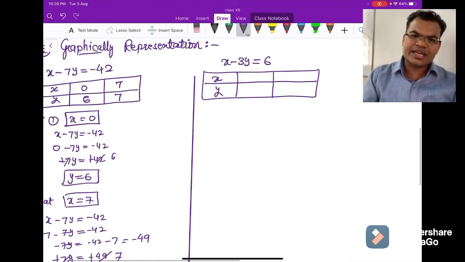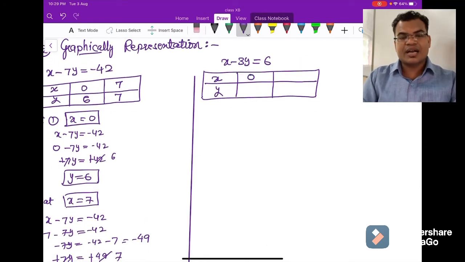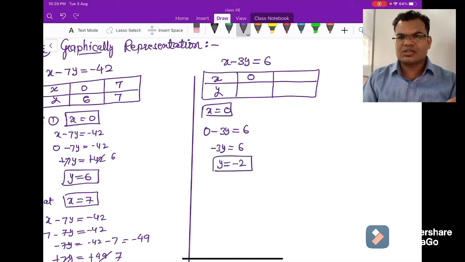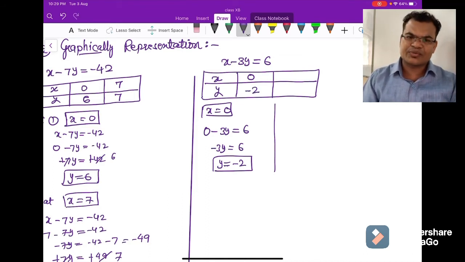Now we are coming to the second table. Again, guys, you have to take random values. I will give you a trick: take x equals 0, and then you get the values of y fast. So x equals 0, you are getting y equals 2. Okay, so y equals 2, and this minus 3 is also there, so it will become minus 2. So x equals 0, y equals minus 2, the first value for the second equation.